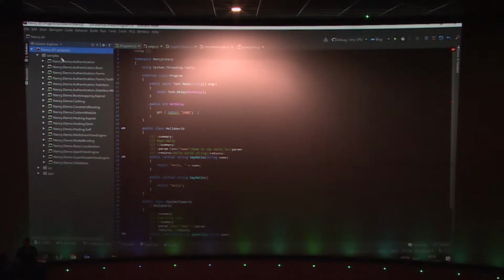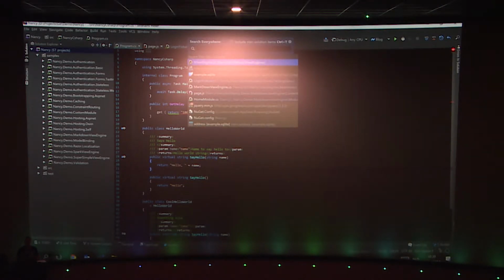Now, Rider gives you the option to do a lot of things using keyboard shortcuts. So just like in ReSharper, there's a lot of things that you can do if you know how to work with the keyboard. But imagine you are just new to Rider or just new to ReSharper. What you would not want to do is start learning all of those shortcuts at once before you start using the product. Which is why in Rider we have a go-to everything that you can use. So if you do a Control-T, you are basically searching everywhere in the application. If you remember the Control-T shortcut, you can search for anything in the application.